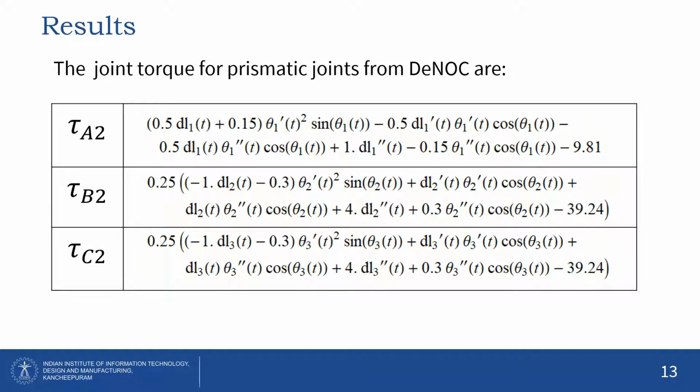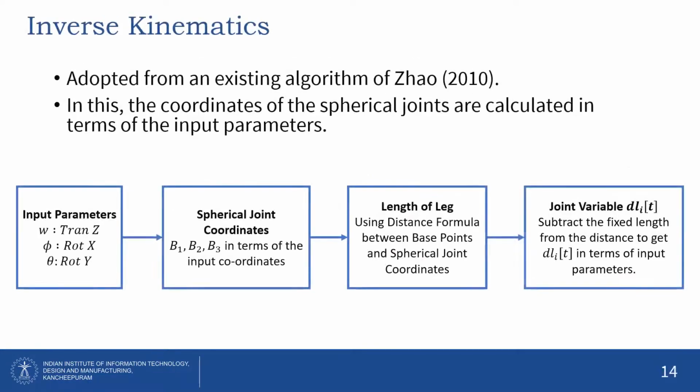From the Denavit-Hartenberg model, we get the following joint torque for the prismatic joint. From this, similar to Newton-Euler, we can extract the second order coefficients and get the mass and the centripetal matrices. We have all the torque equations, mass and the centripetal matrices from all the three models. In order to compare and contrast them, inverse kinematics has to be done.